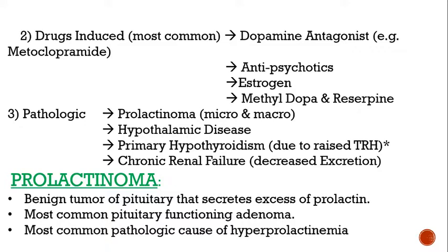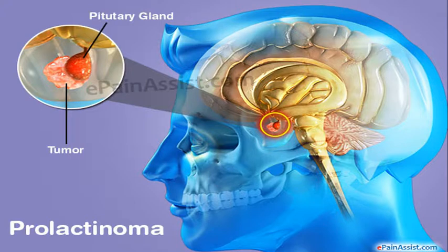The first thing we are going to discuss is prolactinoma. Prolactinoma is a benign tumor of the pituitary gland that secretes excess prolactin. It is the most common functioning tumor or adenoma. Here you can see the tumor of the pituitary gland. This is the posterior lobe, and this is the anterior lobe, and you can see that the size of the anterior lobe has increased. This is prolactinoma.